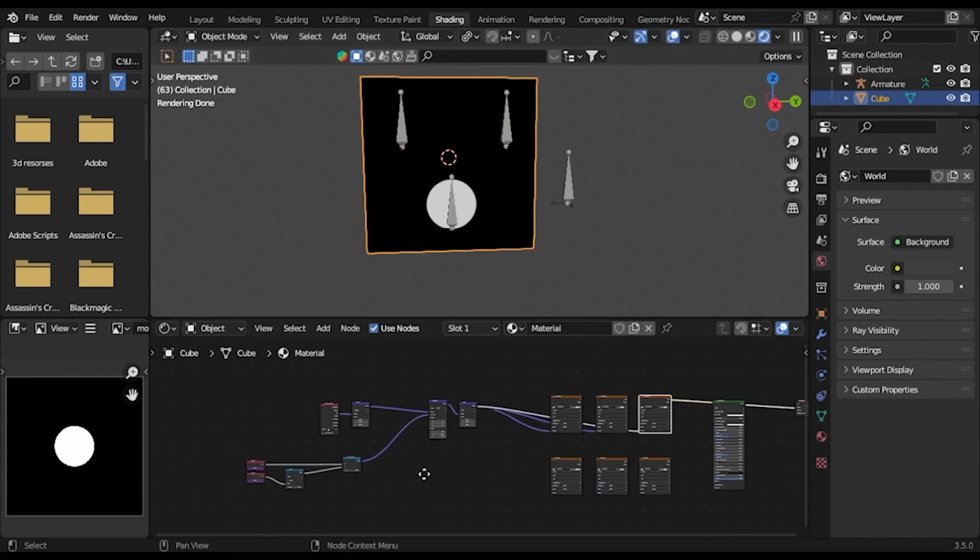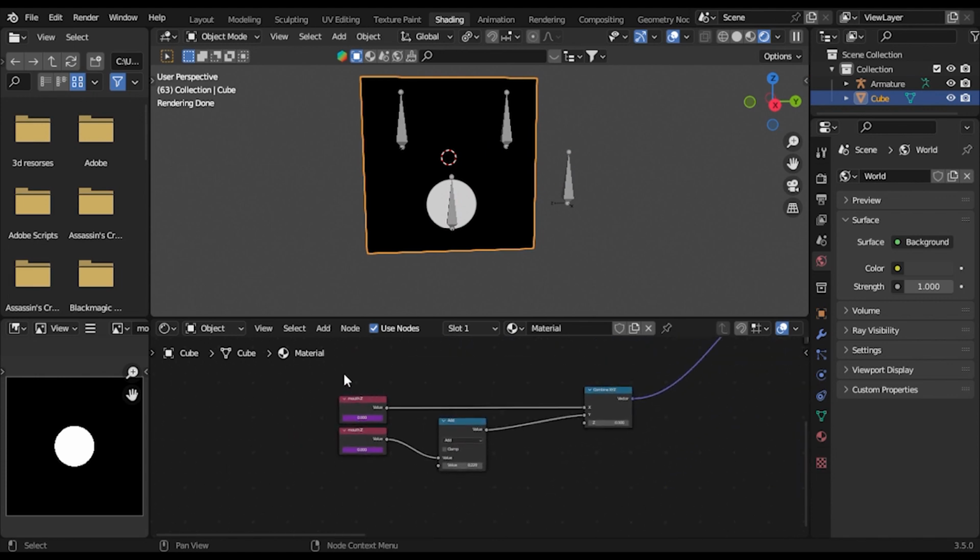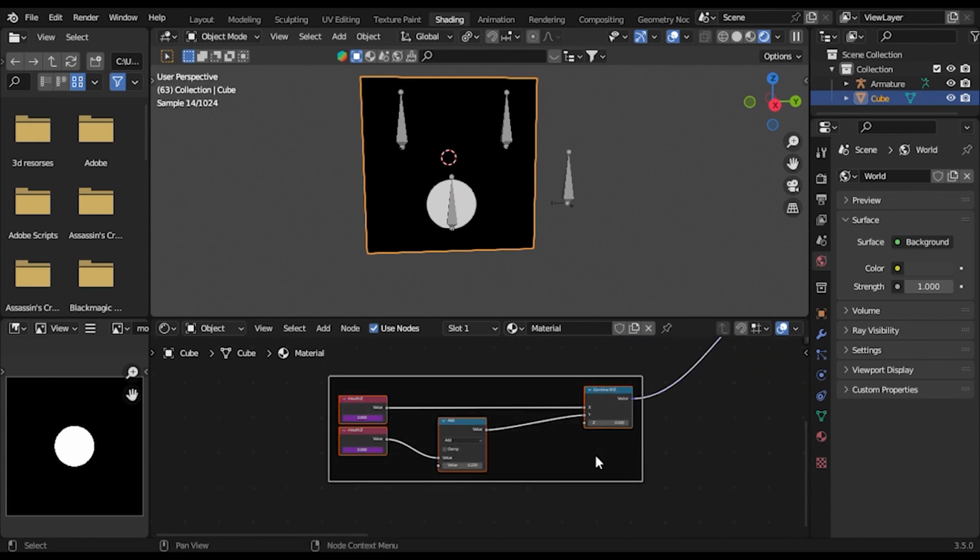And now let's add a rotation control. It's just Control G or Control J, and let's name this mouth location.